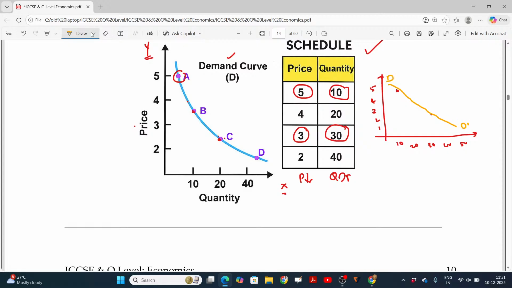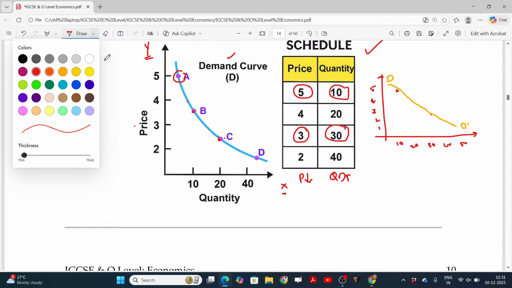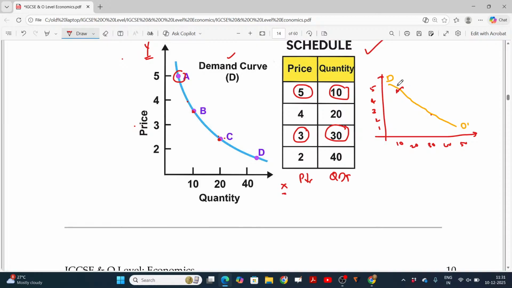DD curve. And because of this reason, now the change happens from here to here, it's moving, right? If the movement happens over the curve or along the curve, this is called expansion or contraction. Now the quantity is increasing from 10 to 30, so it is called expansion.